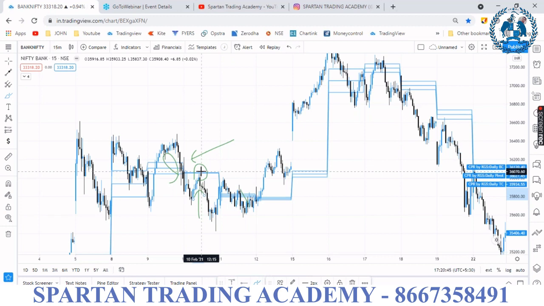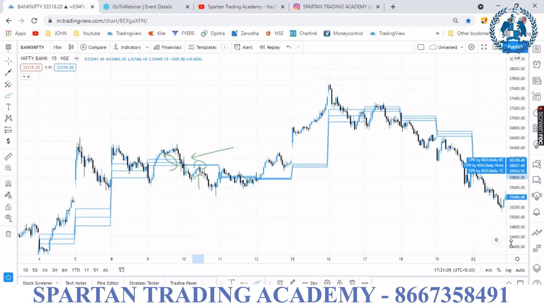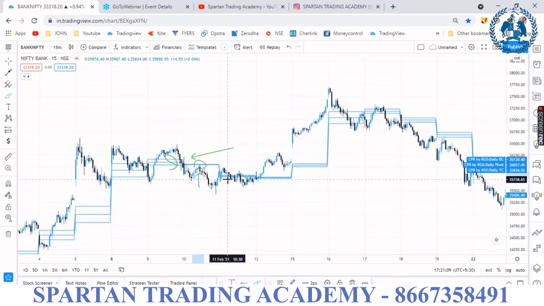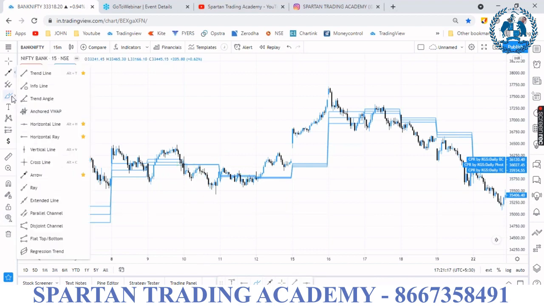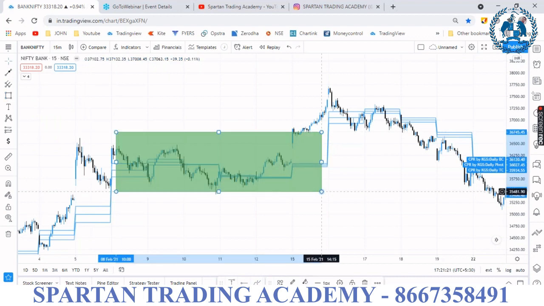That CPR is called inside CPR. For the beginning, just understand this is only the basics, so no need to worry about the wedge and other types. Just focus on ascending and descending. Don't focus on virgin CPR or any other CPR. During the day, if the ascending or descending is very minimal, or it is a narrow range, the market is trading between two values. It is clearly a sideways market.